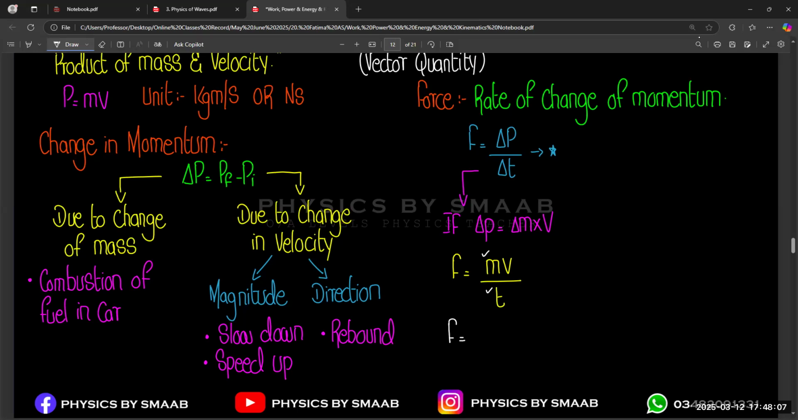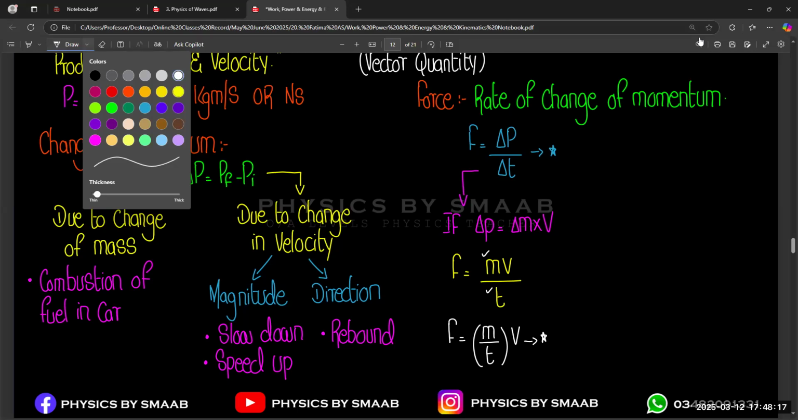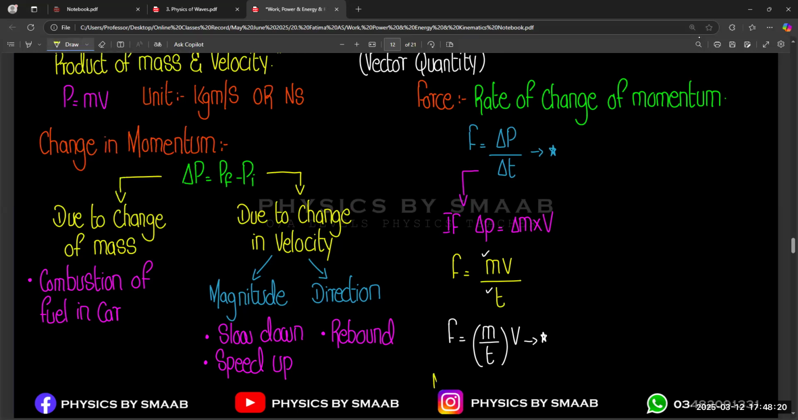m over t into v. So m over t means mass flow rate. This is called mass flow rate or rate of flow of mass, right? Because sometimes we can use the example of water coming out from a pipe, so we can also calculate momentum over there. So there is a concept of rate of flow of mass.